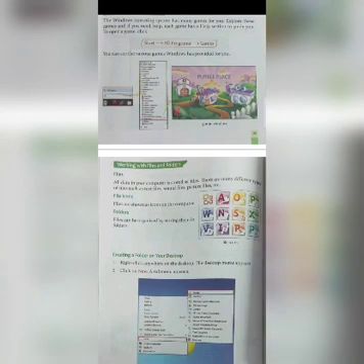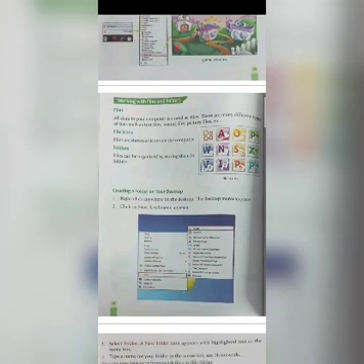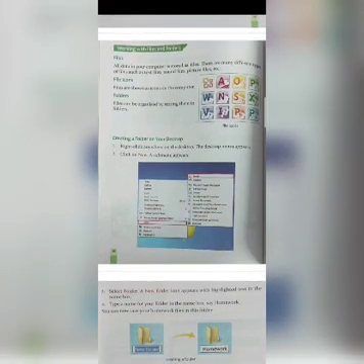Creating a folder on your desktop. So now how will you create a folder? First, right click anywhere on the desktop. The desktop menu will appear. Then click on new. A sub menu will appear. See, the sub menu will appear. Select folder. A new folder icon appears with highlighted text in the name box.